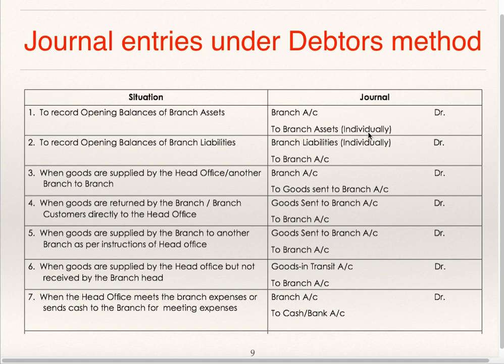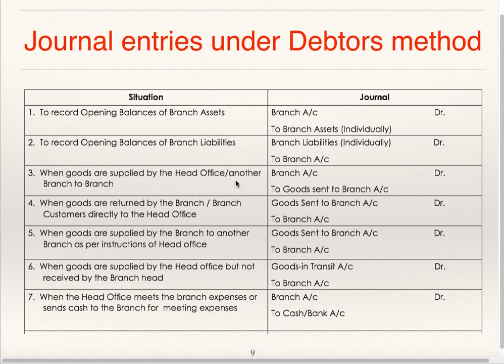Below that you will have stock, debtors, petty cash, any asset, furniture, prepaid expenses, etc. To record opening balance of branch liabilities, individually to branch. You are supposed to record this on the credit side of branch account as balance brought down, opening balance, credit balance. Mostly you will have here creditors and outstanding expenses.